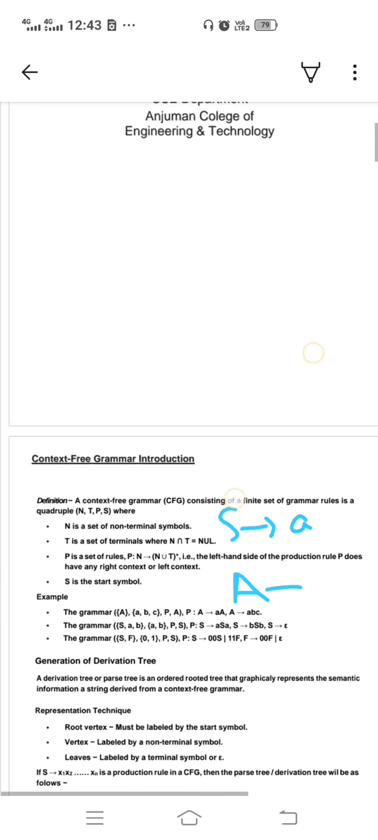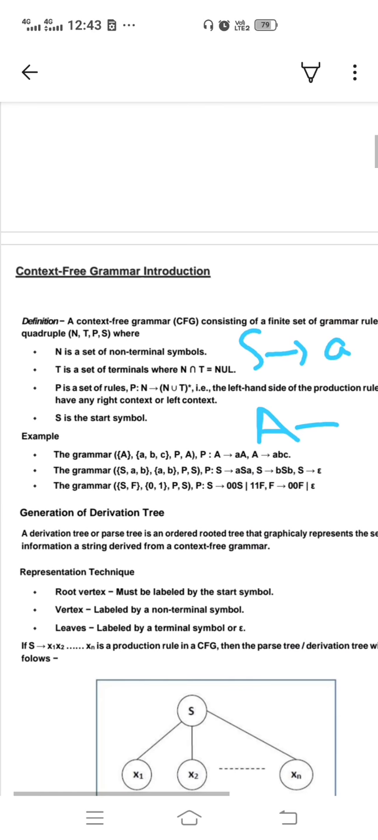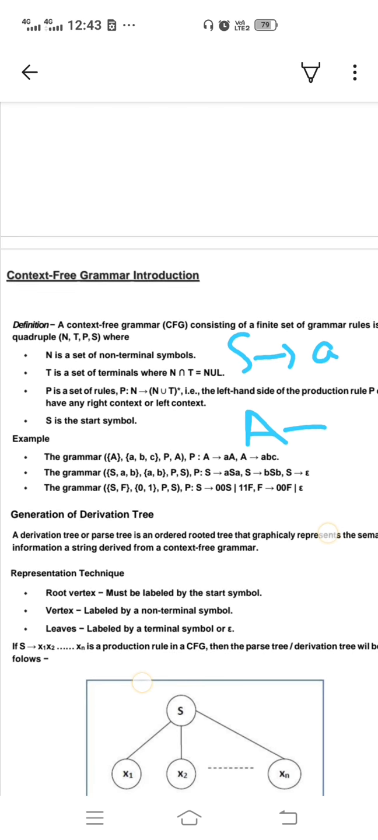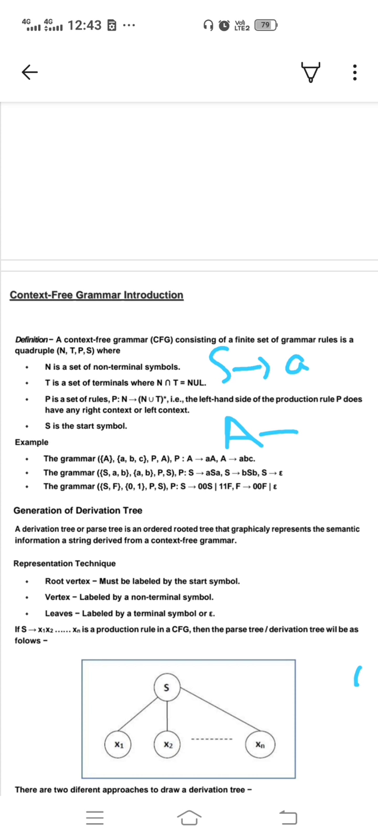Okay. So, first of all, what is context-free grammar? A context-free grammar, that is CFG, consists of a finite set of grammar rules and is a quadruple, that is N, T, P, S, where N, or in some books V, is what? Non-terminal or variable. It is represented by capital N. And T is a terminal symbol, where N intersection T is equal to null.